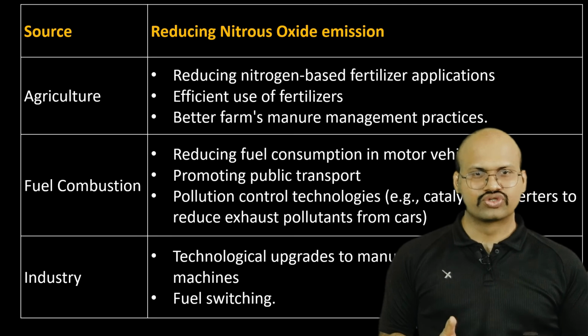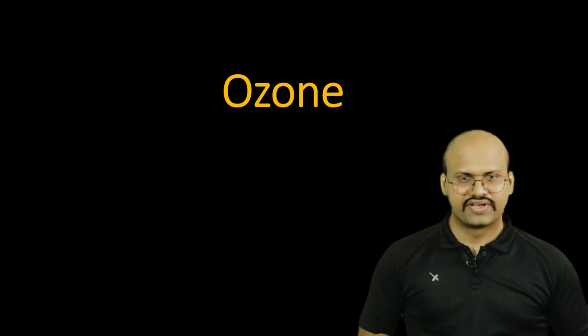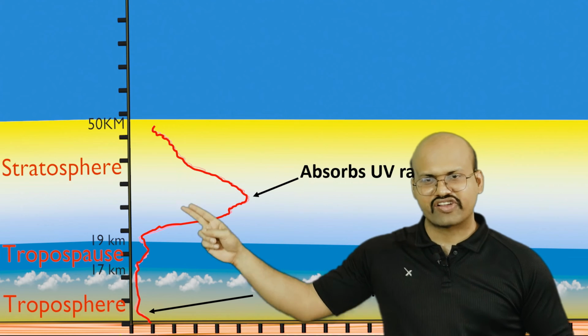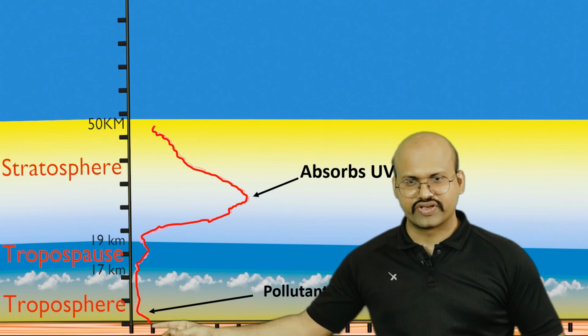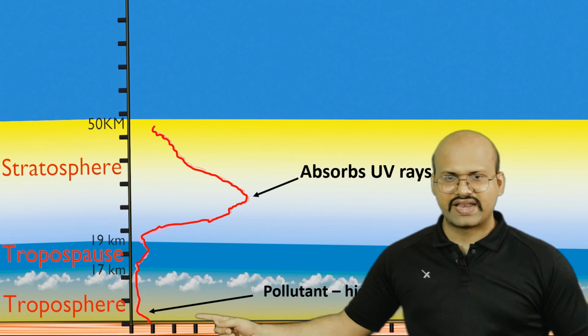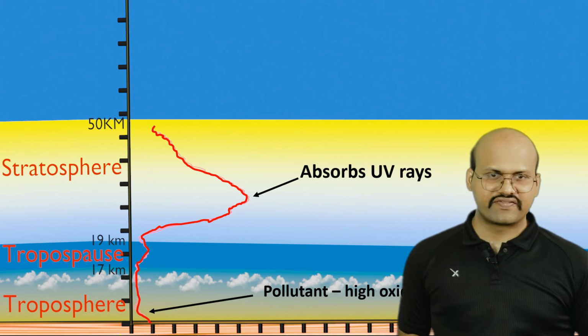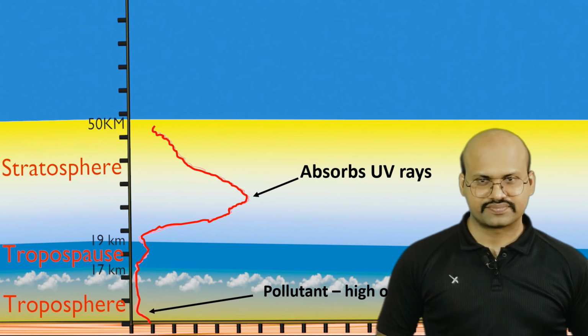Now let's come to ozone. We know that ozone has higher concentration in the stratosphere where it absorbs UV rays. But in the troposphere there is a small fraction of ozone, and here it acts as a pollutant. In fact, it also acts as a greenhouse gas.